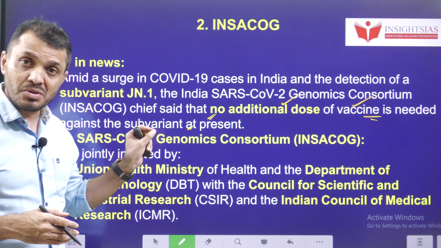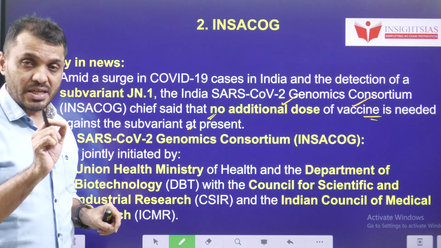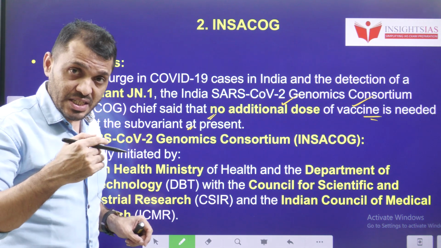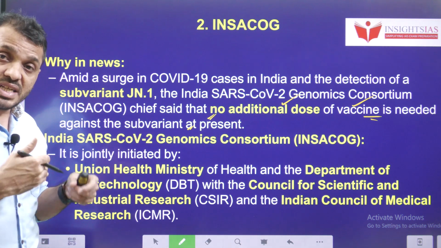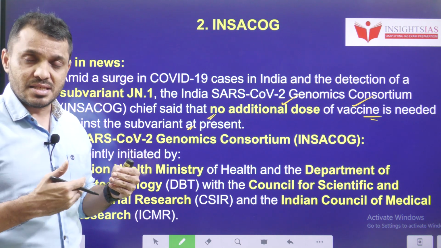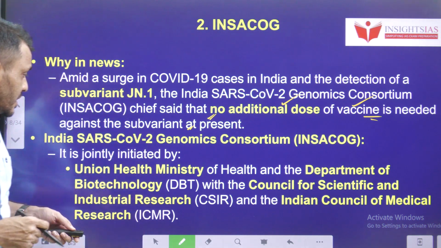Even WHO identified this variant as a variant of interest. If the variant of interest is the first stage, then if that virus spreads more, if the disease impact increases, then the variant of interest becomes a variant of concern. That we have to understand.